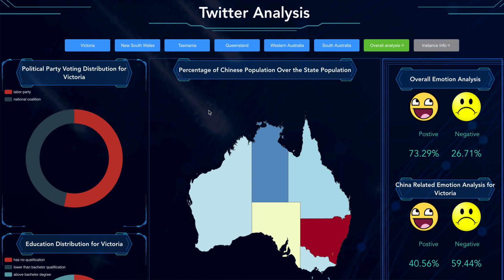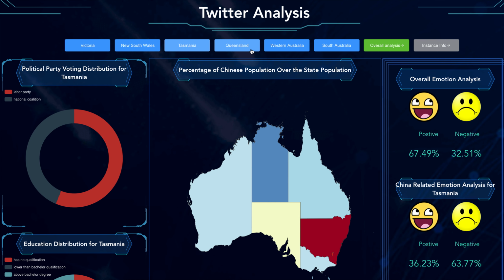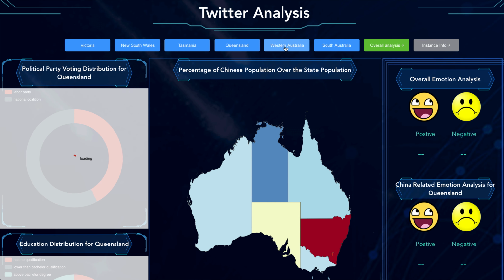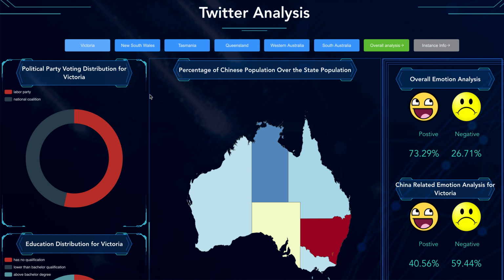This page will show some basic information in each state. As you can see on the top of the page, users can select the state they are interested in, and the following information will then change according to the state. There's also an overall analysis page and an instance information page, which I will further discuss later. So let's first look at this page.